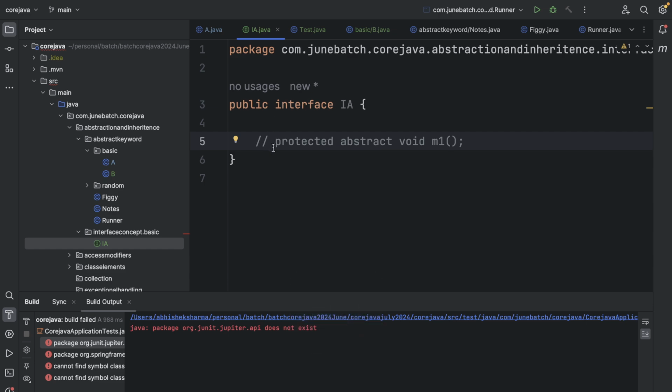It will give an error actually. Why? You know the answer. Here the interface itself means it's protected only. What do you want to convey with it's protected only? That an interface itself means a set of abstract methods, all will be abstract methods only.